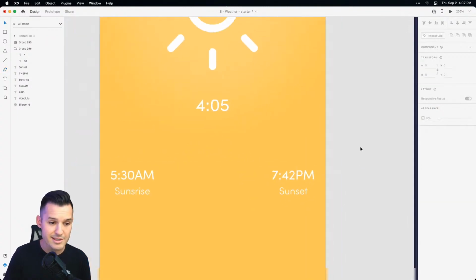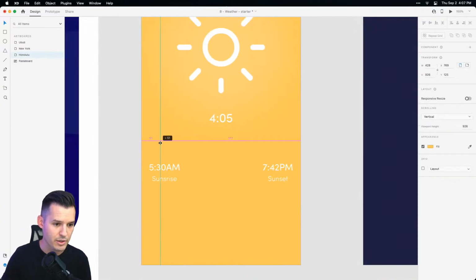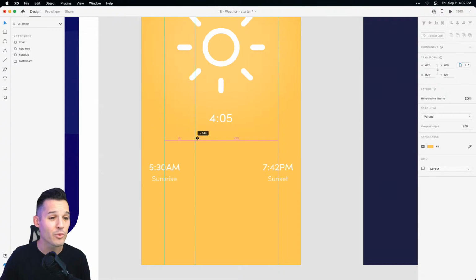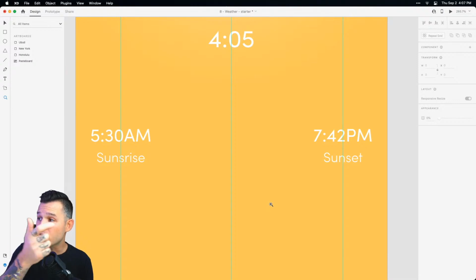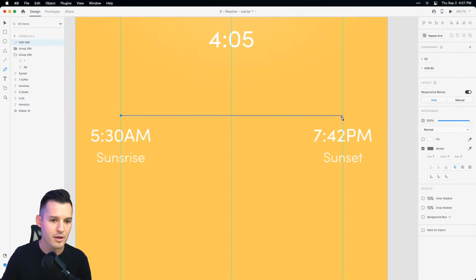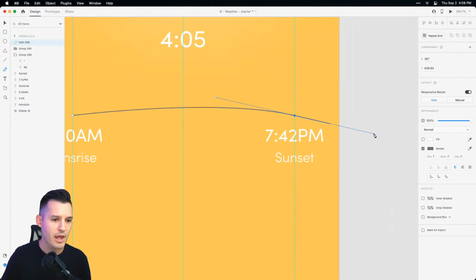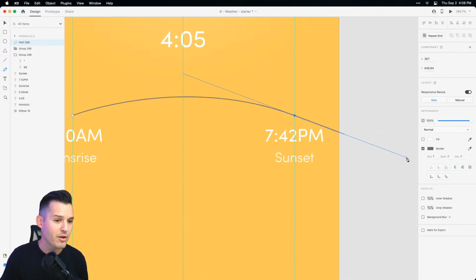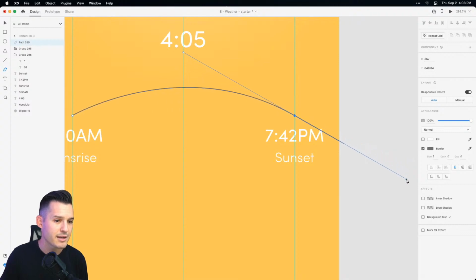Before we do any of this, we could set a few rulers or smart guides. So we could drag over right there in the center of sunrise. Try saying that five times fast. Center of sunrise. And the center of our word sunset, and the very center of the screen. Okay, so now we have some smart guides that we can use when we're working with our pen tool. For instance, we can lock on here, come over here, and then stretch out, and we know if we put the left-hand edge of our pen tool there and keep it on the center, it's going to be pretty centered, okay?